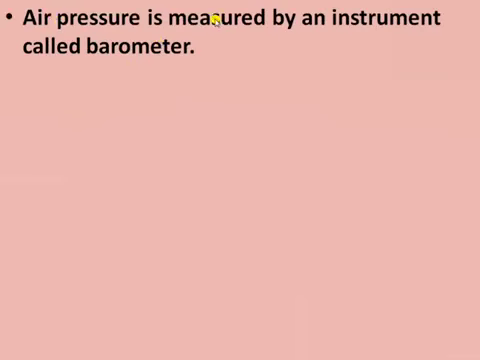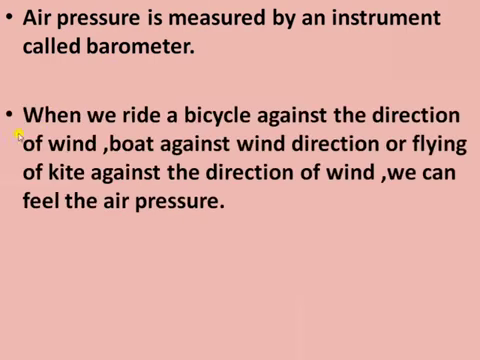Next, air pressure is measured by an instrument called a barometer. The unit of pressure is bar. These are the examples. When we ride a bicycle against the direction of wind, row a boat against wind direction, or fly a kite against the direction of wind, we can feel the air pressure. So the air exerts some pressure. So these are the examples of that.